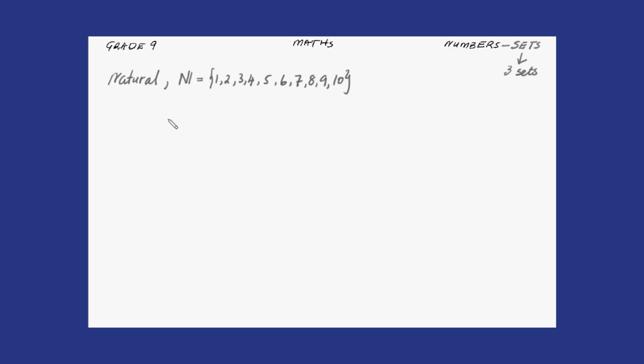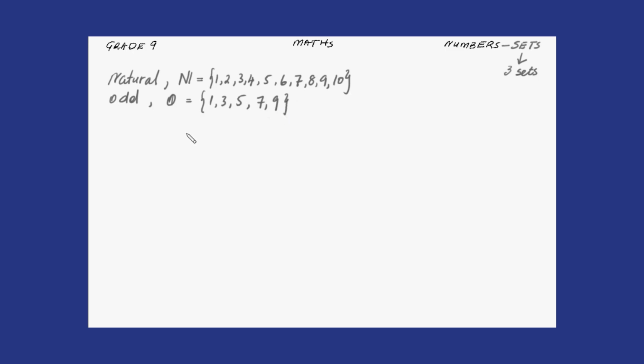All right. So then we can talk of the set of odd numbers. The set of odd numbers, let's call it set O. 1, 3, 5, 7, 9. All right.